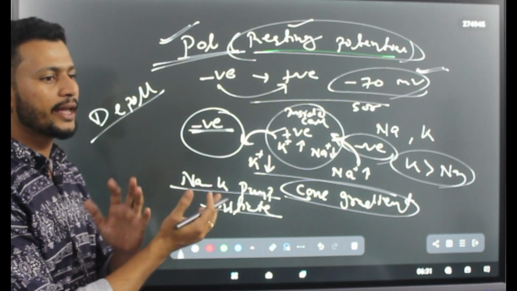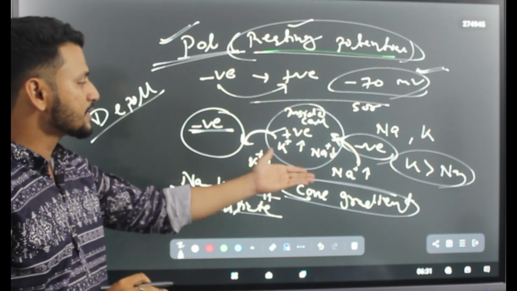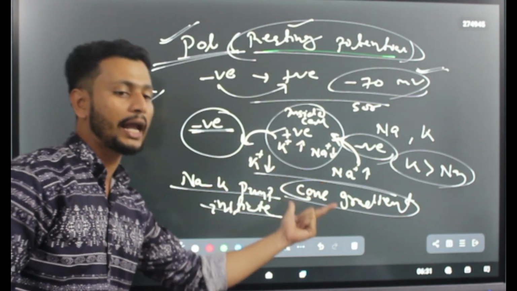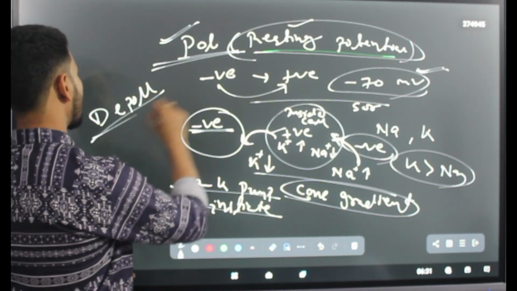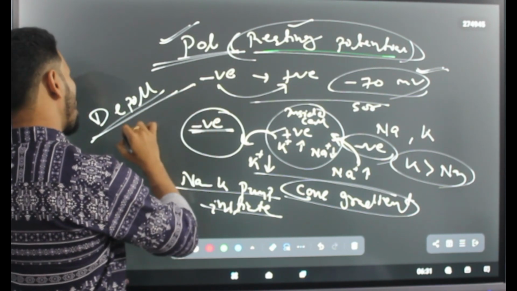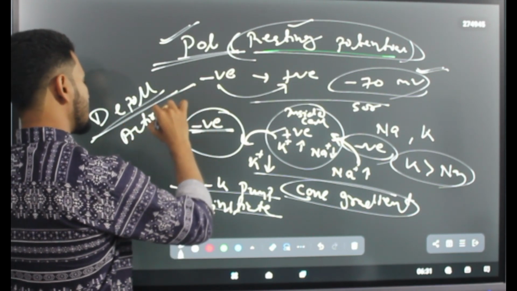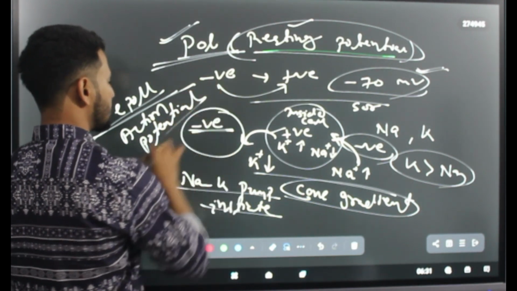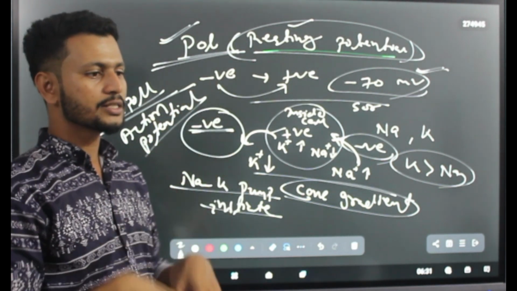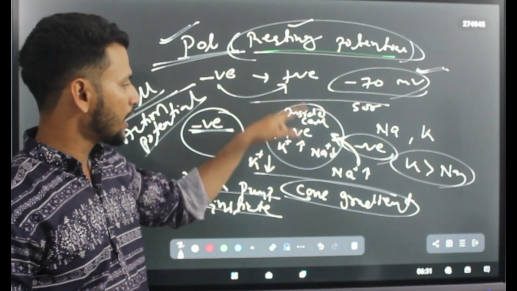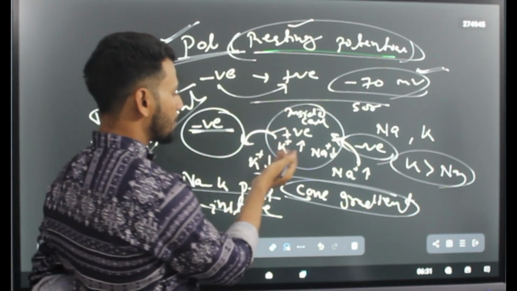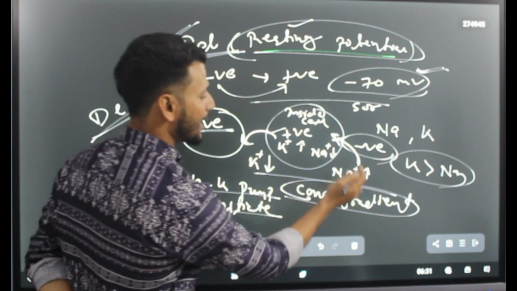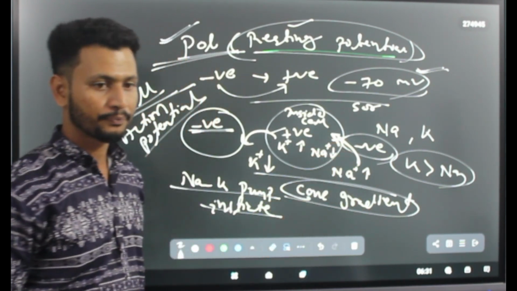This is the vice versa case of the polarization stage. Now we can say that the cell is depolarized, and this position is known as depolarization or action potential. Action potential. Got it? This is just the reverse case of polarization, where the cell acquires a positive charge by releasing potassium and accepting sodium.